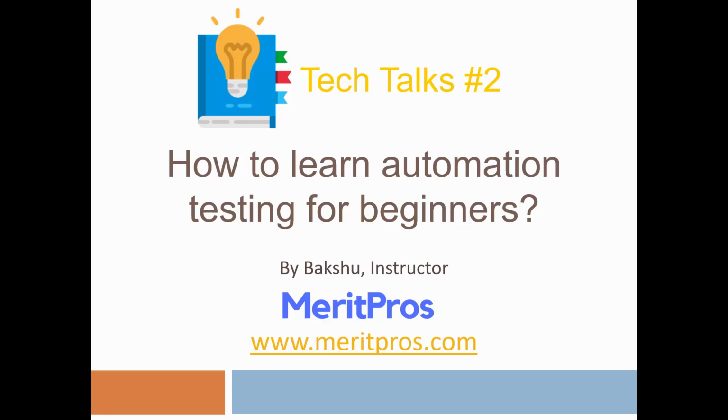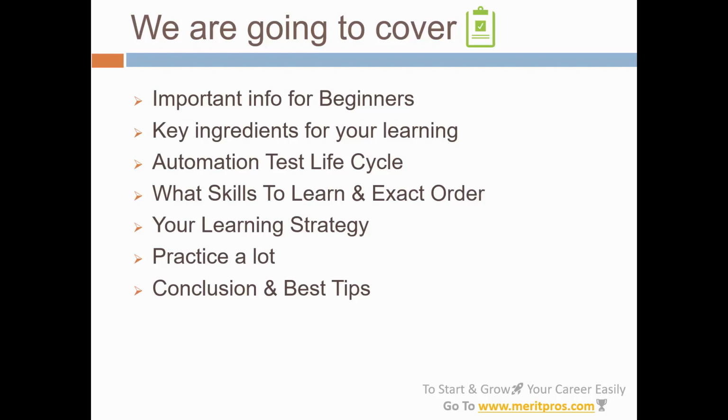So let's get started. These are the topics we are going to cover in this video. First, we are going to look at important info for beginners and then some background information. Then we have key ingredients for your learning. So these are the important areas or parameters you need to consider. Then we are going to look at the automation test life cycle to effectively plan your learning, and to know exactly what to learn you need to know the automation test life cycle. Then what skills to learn and the exact order. This is really important. Based on all this, we are going to define your learning strategy.